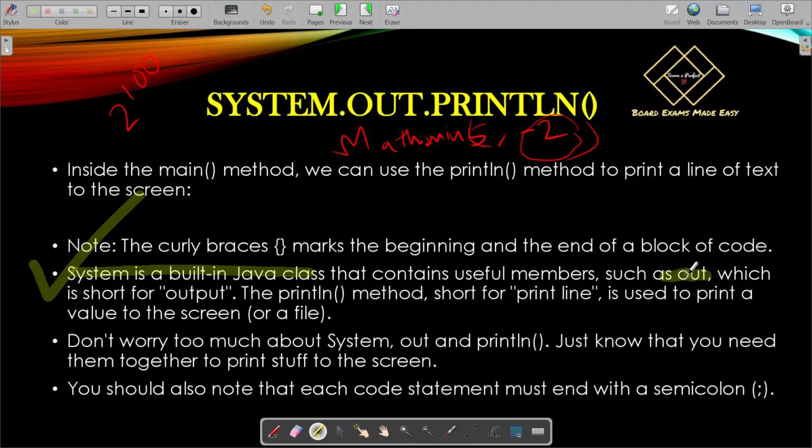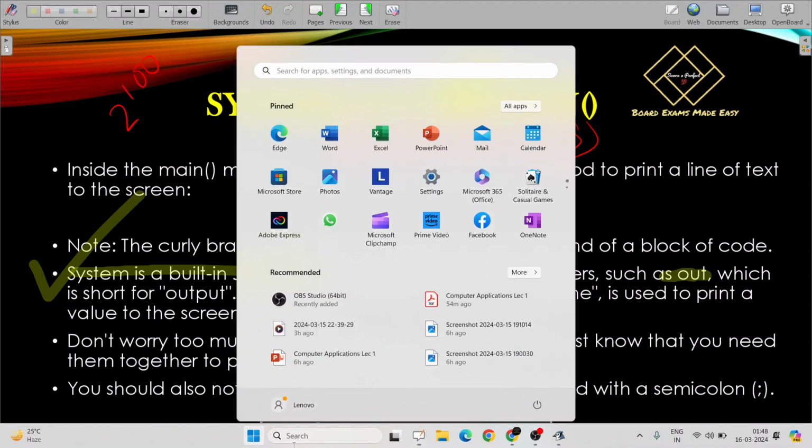What does out mean? Out stands for output. When you have written System.out.println, it is providing an output. It is displaying something on the screen. It is giving us an output. So System.out is used for giving us an output. And at last, what is println? It can be broken down into two parts: print, and the next part is ln. What does print mean? Print means printing something to the screen. That is easy. But what does ln mean? Ln means line next. I think if I code it and show it to you, it will be easier for you.